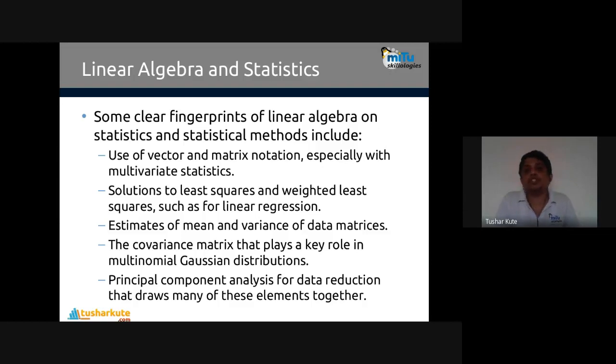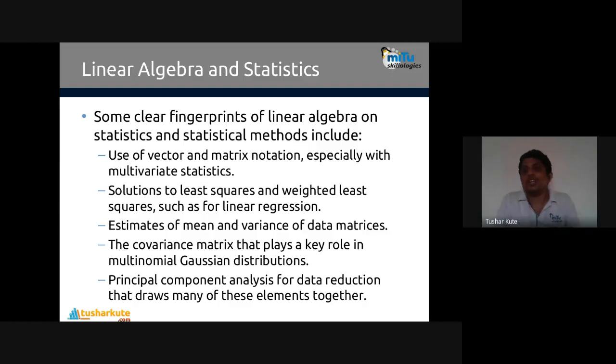Multiple variables, multiple features are given as input, and based on those features we build the models. This is called multivariate statistics. There we have the data either as a single-dimension input, that is a vector, or a multidimensional input, that is a matrix. Second, the solution to least squares and weighted least squares, such as linear regression.